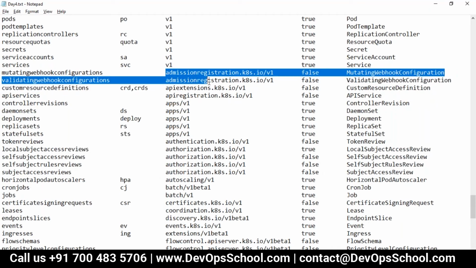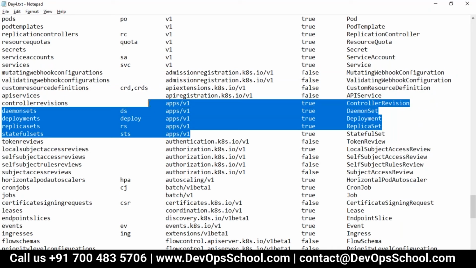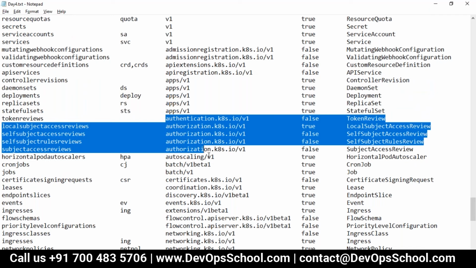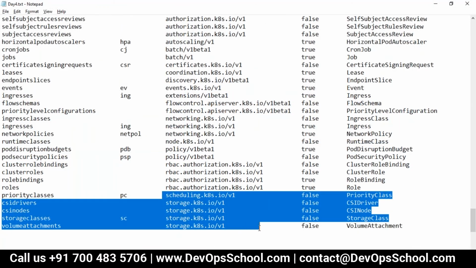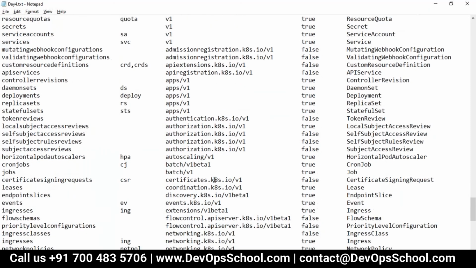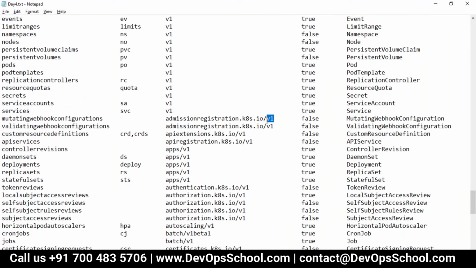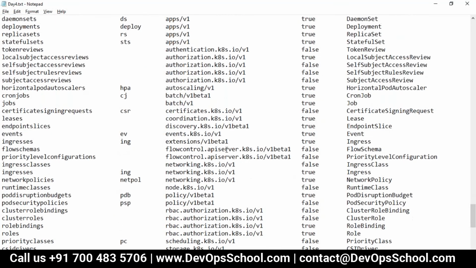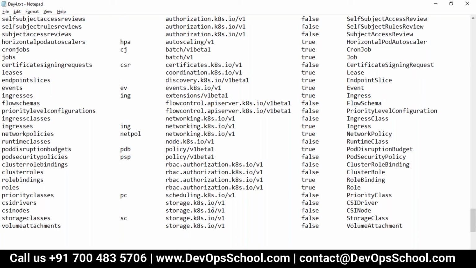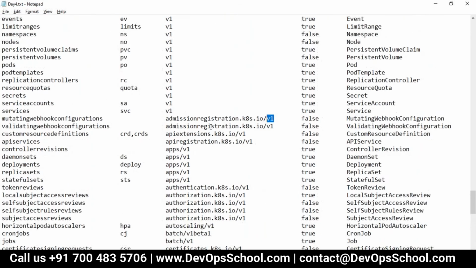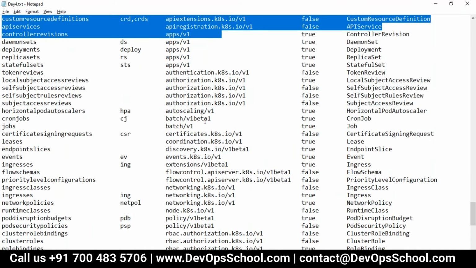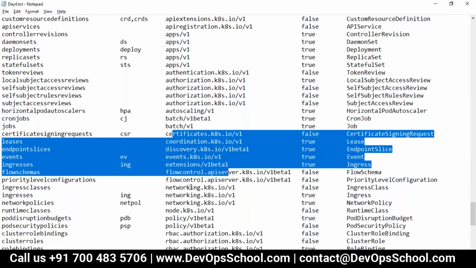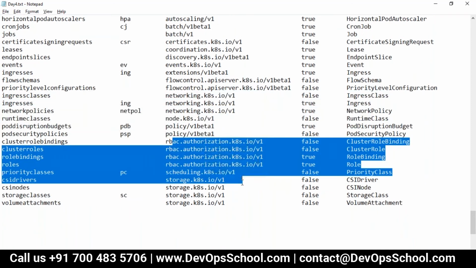See here, these are related to admission. This is related to app. This is related to authentication. This is related to networking. This is related to RBAC security. This is related to storage. So all these things, they grouped, and then the group has the version. Now you see here, most of these are V1, version 1, but some of these you will see V2 also. I'll check the version and show you which are V2. Still V1, here V1.